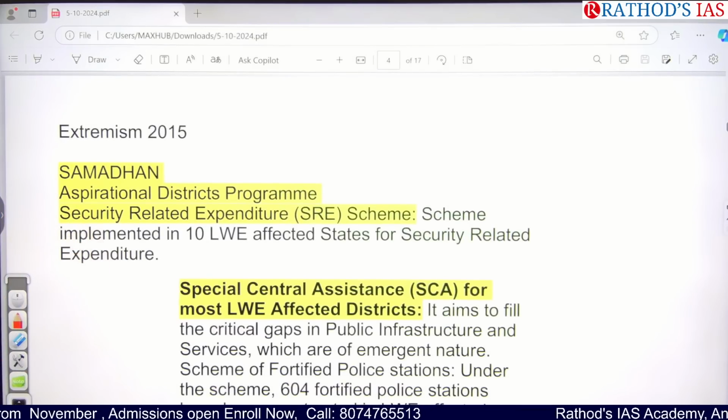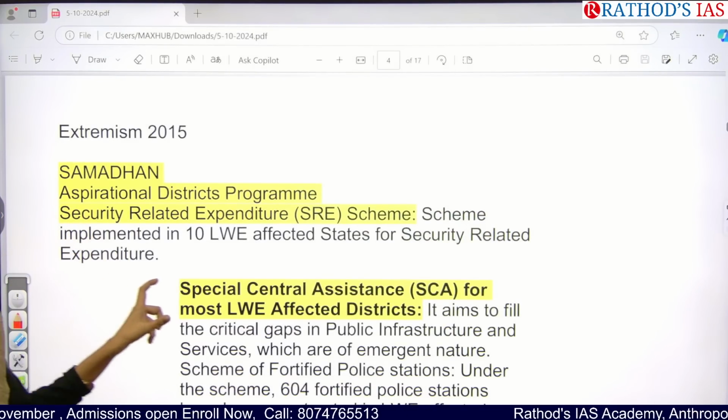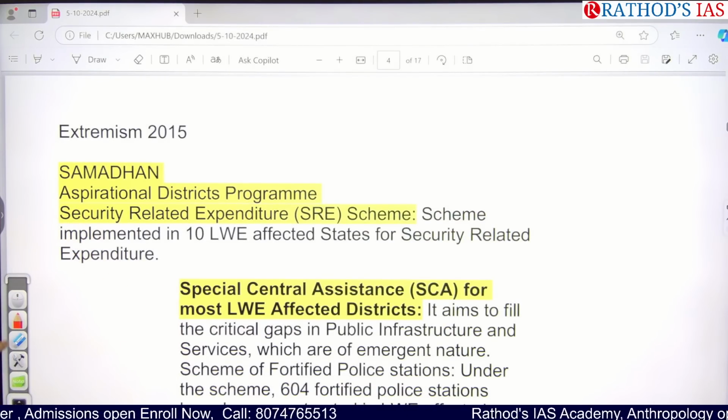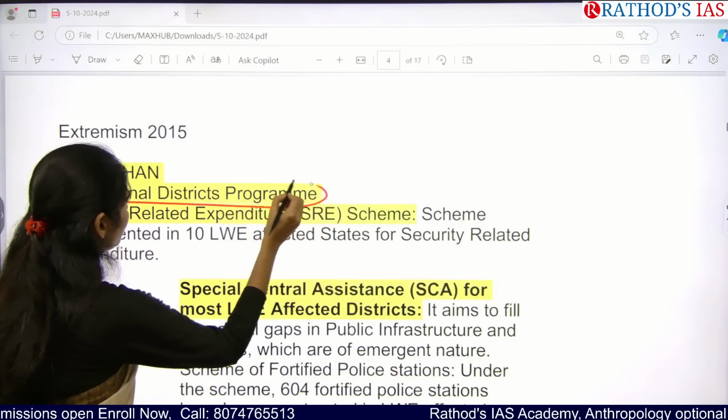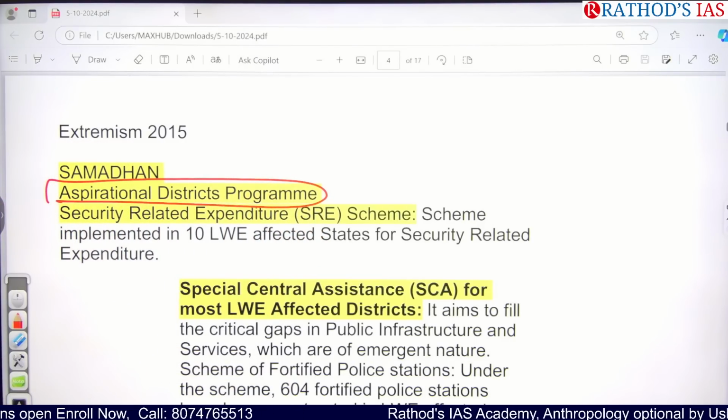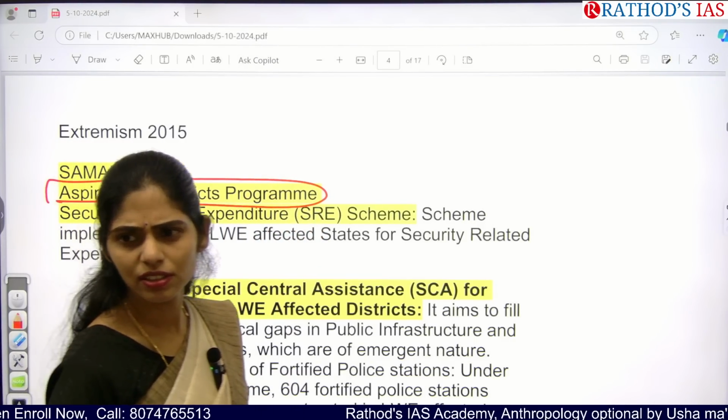And later on, we came up with Samadhan. Samadhan is a very successful initiative. And the next one here is the Aspirational District Program. So what is this Aspirational District Program? Any idea?